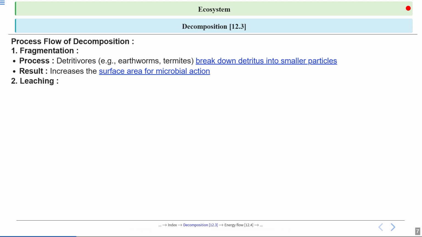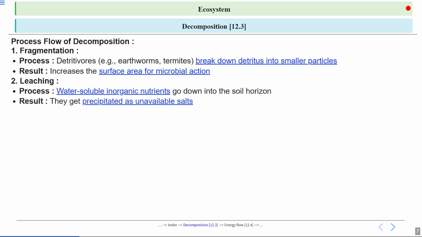Next step is leaching. Now, the process of leaching describes water-soluble inorganic nutrients moving down into the soil horizon, eventually precipitating as unavailable salts, often due to excessive rainfall or irrigation. Okay, so these water-soluble inorganic nutrients move underground into the soil horizon along with the water, and they eventually precipitate as unavailable salts.